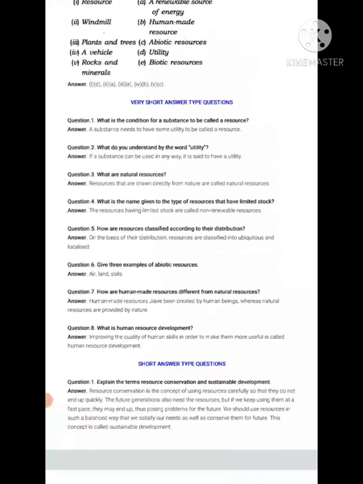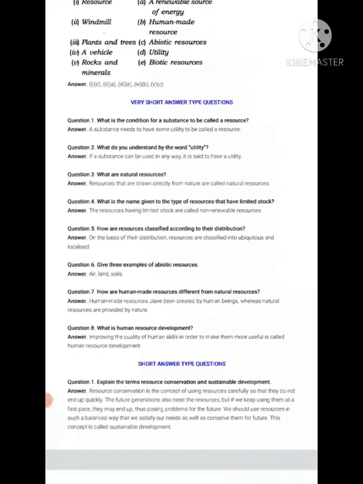How are resources classified according to their distribution? On the basis of their distribution, resources are classified into ubiquitous and localized. Give 3 examples of abiotic resources. Air, land, soil. How are human-made resources different from natural resources?